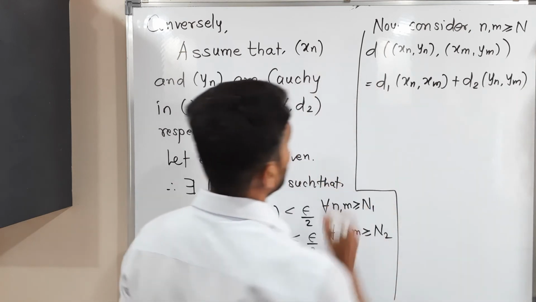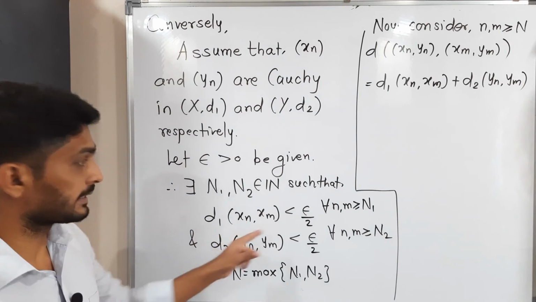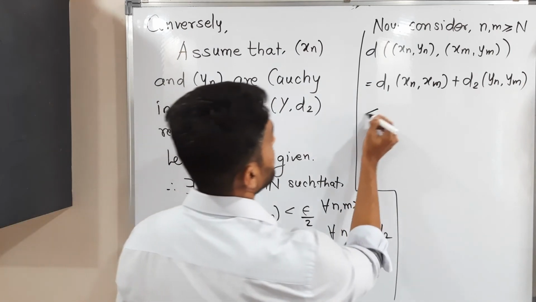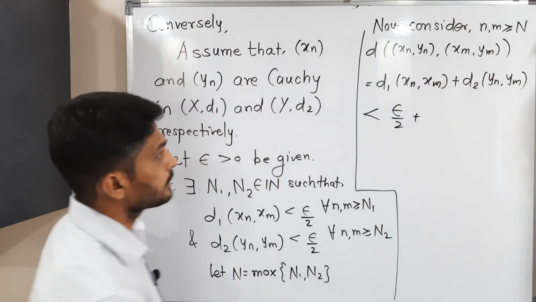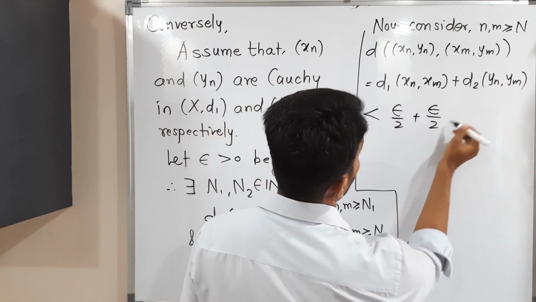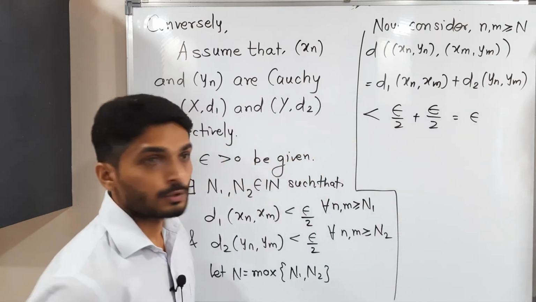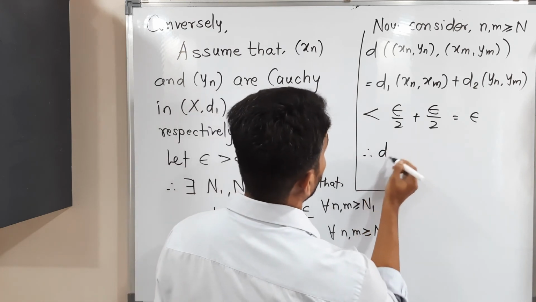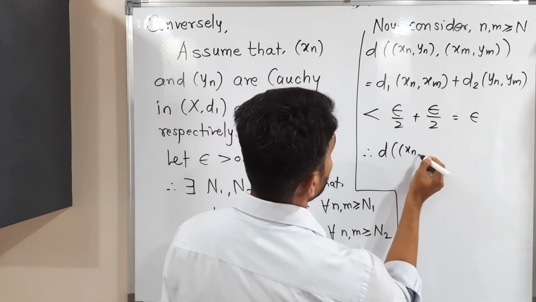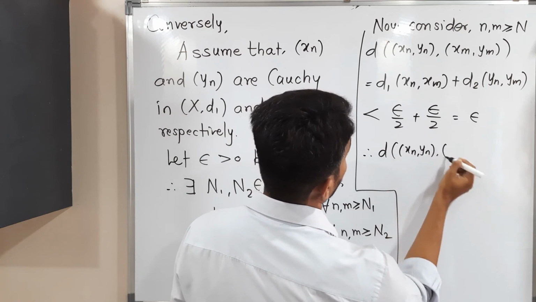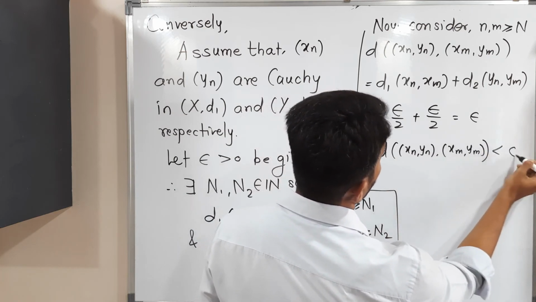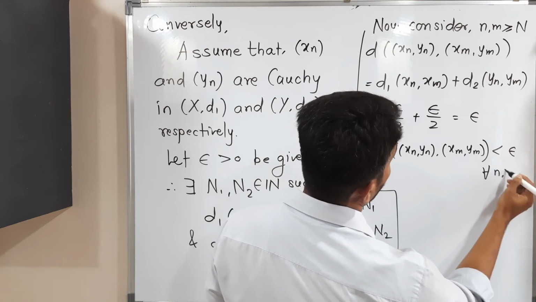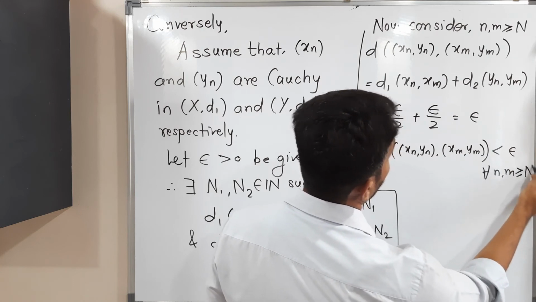So d1 of xn xm is less than epsilon by 2, and d2 of yn ym is also less than epsilon by 2, which sums to epsilon. So therefore d of (xn, yn) comma (xm, ym) is less than epsilon for all n, m greater than or equal to capital N.